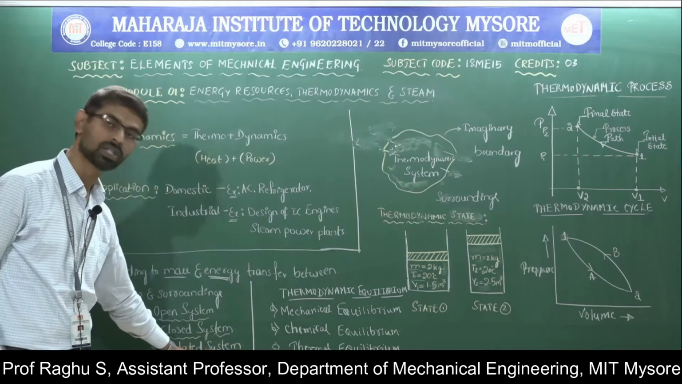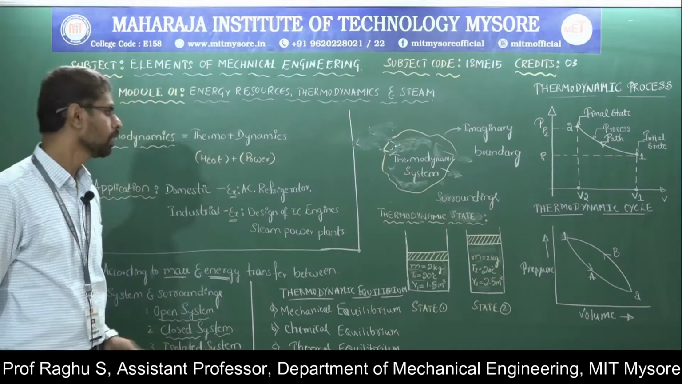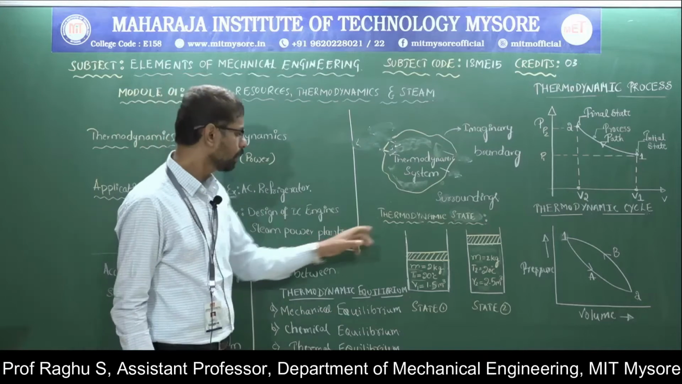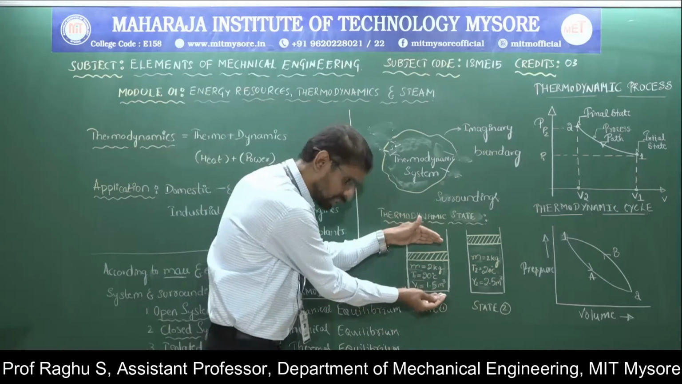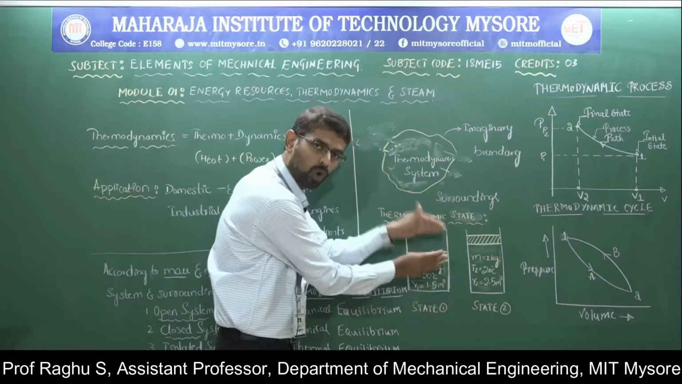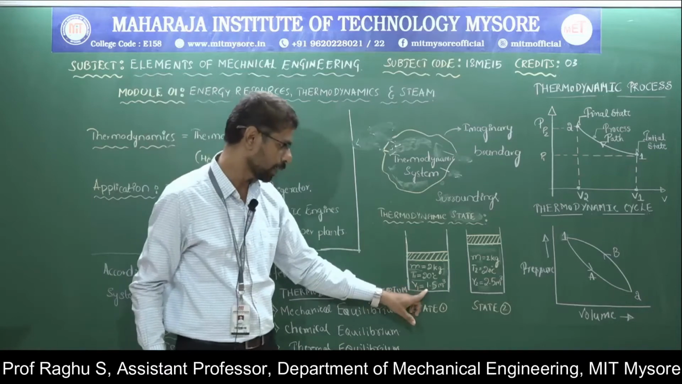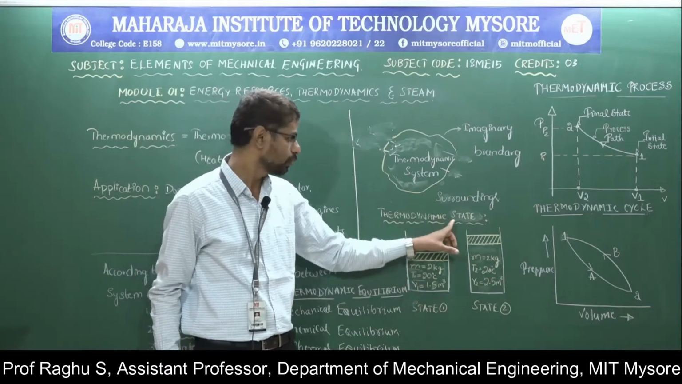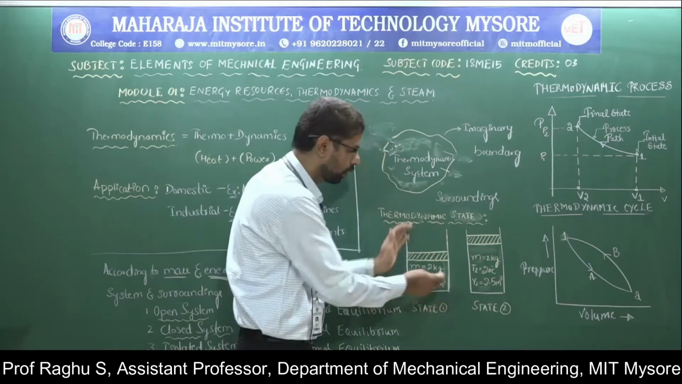In case of an isolated system, neither the mass nor energy interaction crosses the boundary of the system. So this is all about thermodynamic system. Next, coming to thermodynamic state. The condition of a system at a particular moment is called a thermodynamic state.